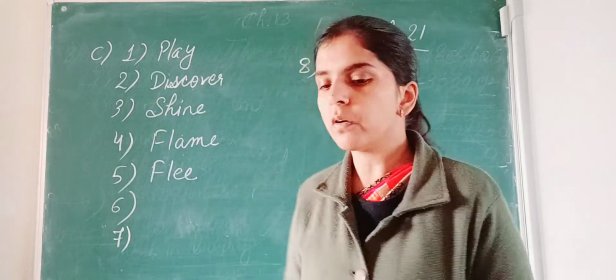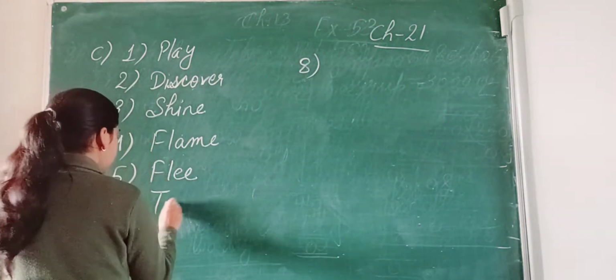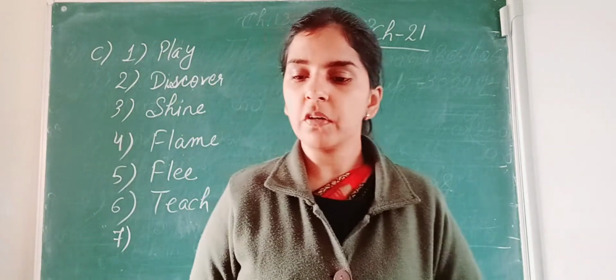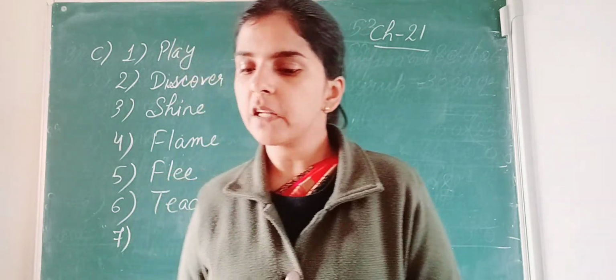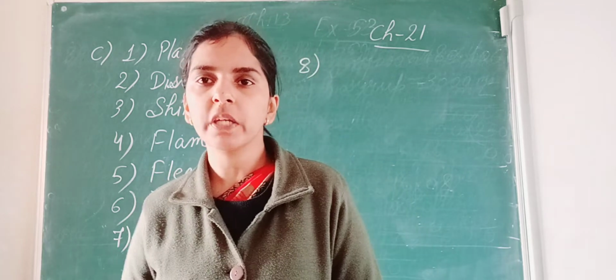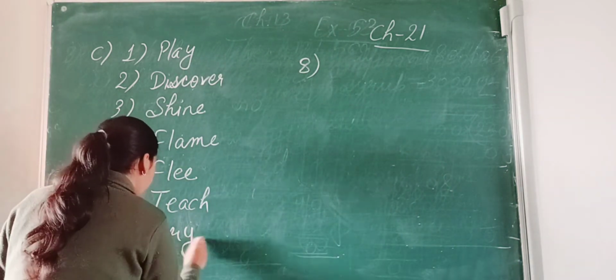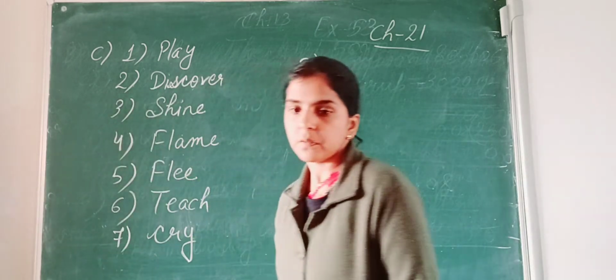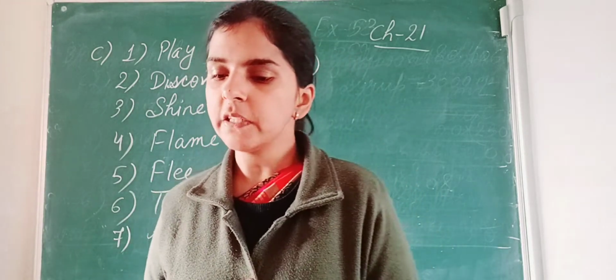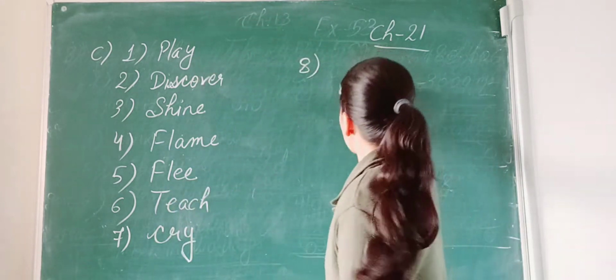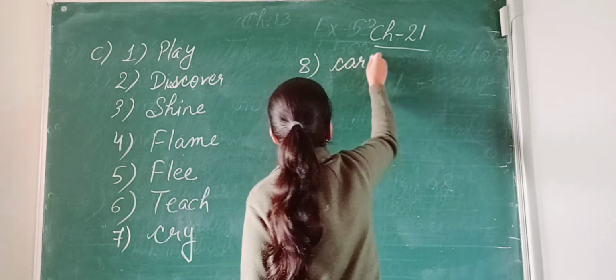So here the odd word is teach. Teach is a verb and others are adverbs. Number 7. Quietly, recently, politely, cry, or technically. So here the odd word is cry. All others are adverbs. Number 8. Rarely, aside, hourly, up, and card. So here the odd word is card. All others are adverbs.